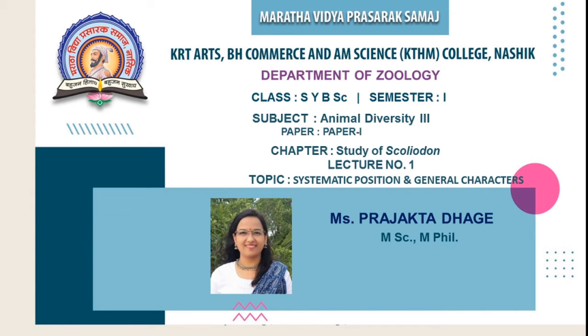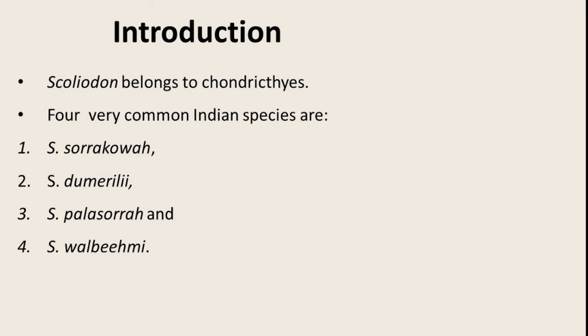So let's begin. Now this particular Scoliodon, or say shark, also belongs to the Chondrichthyes. So it is a Chondrichthyes fish, right? Now we have already studied the characteristics of Chondrichthyes fish. They are exclusively marine organisms, right? And their characteristic is the presence of placoid scales. These organisms have heterocercal tails.